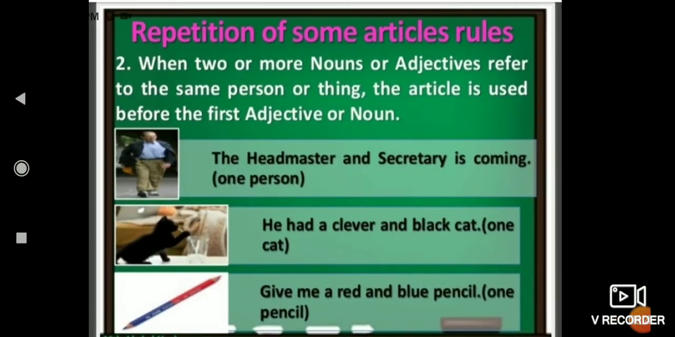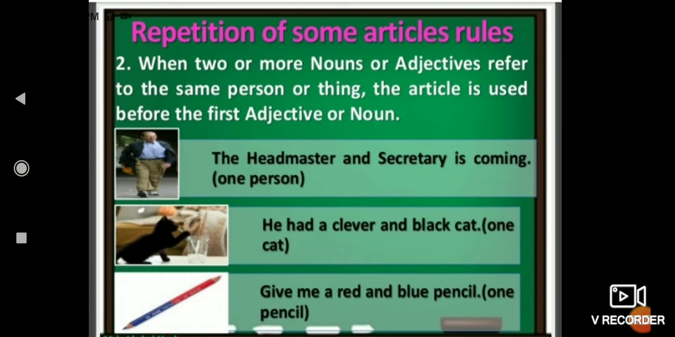The next rule is when two or more nouns or adjectives refer to the same person, then the article is used before the first adjective only. Keep it in mind, before the first one only. Like "The headmaster and secretary is coming." Now they are not two persons. Here the person is the same, who is handling two posts together.